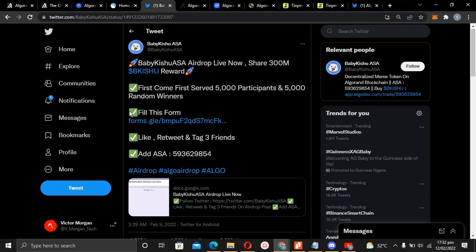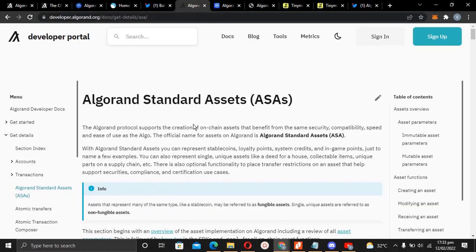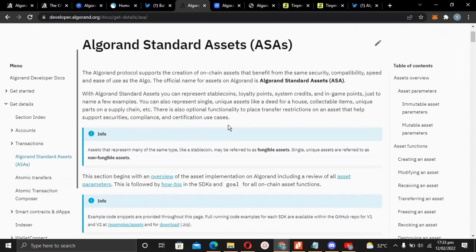What you need to do is to fill the form, and then they said add ASA. This is the numbers. This is the ASA. Now you might say, what is ASA? You know the way you have contract addresses on Ethereum and all of that blockchain, Binance Smart Chain? On Algorand, what we have is ASA, and ASA stands for Algorand Standard Assets. It's like the contract address when you have the other blockchains.